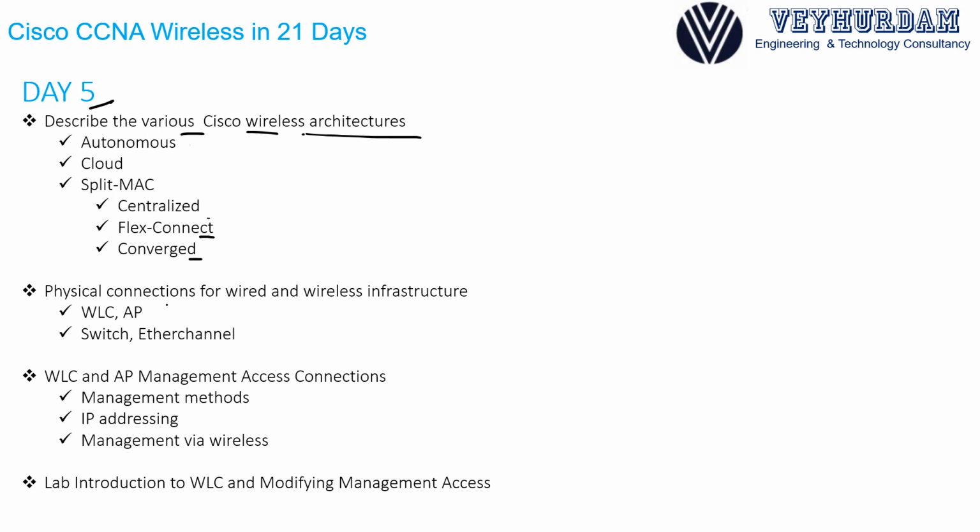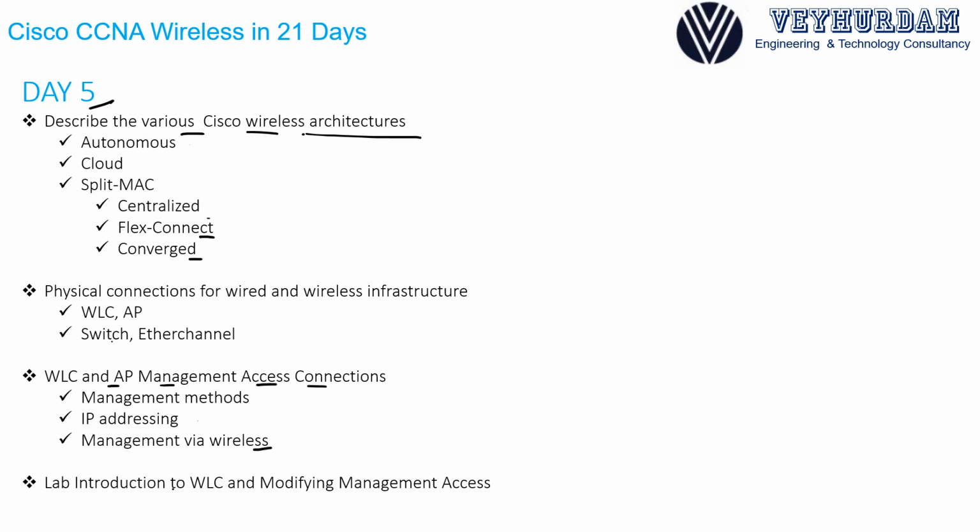We will understand how to connect WLCs to switches, how to connect different access point types to switches, and why we need EtherChannel. We will also learn different WLC and AP management access combinations, management methods, IP addressing, and we will go over management via wireless, and why we should stop using it.